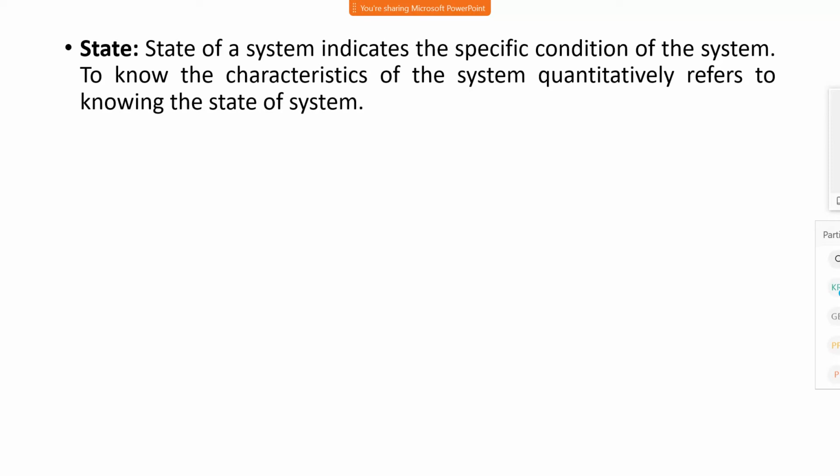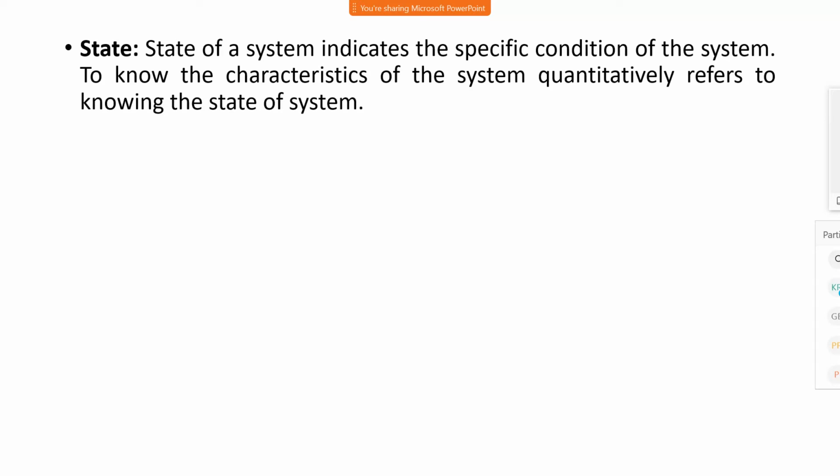State, we have already seen the state. State is a particular condition of a system at a particular time. Consider a process starting from point 1 and point 2. When it starts from its initial point 1, it has some properties like pressure, volume, temperature, enthalpy, entropy. These properties characterize the state of a system.